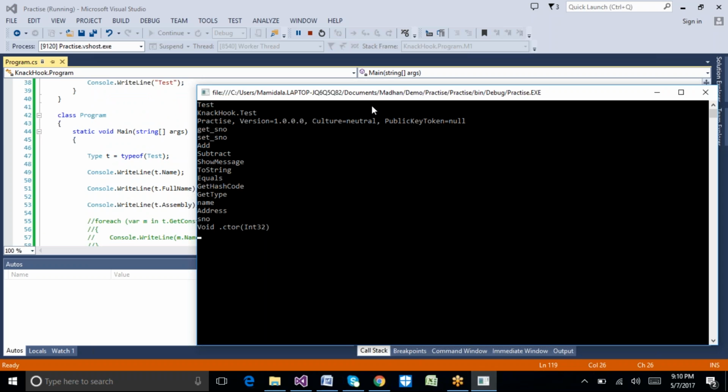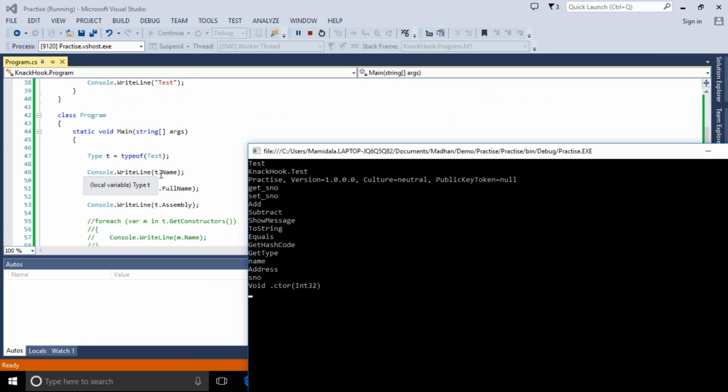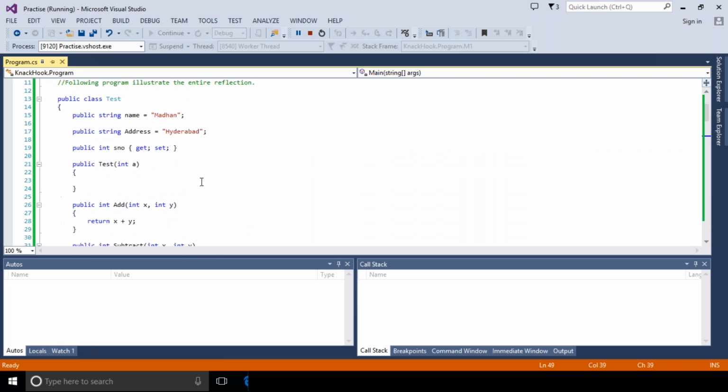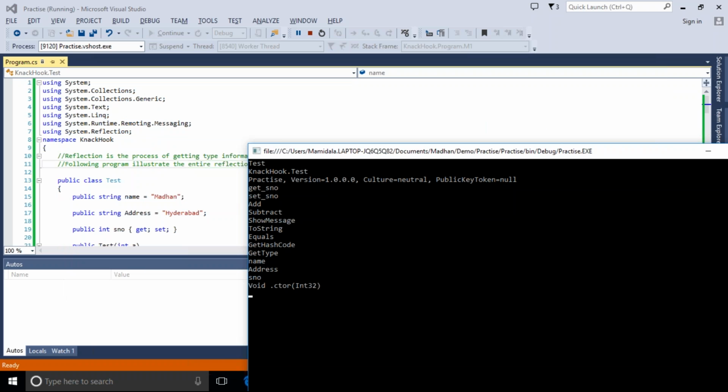Let's see it one by one here. What is the output of T dot Name? It is Test. What is the full name? T dot FullName is NACook dot Test. Why is it displayed as NACook dot Test? It is displayed under the namespace NACook, so that's why it is coming like this.